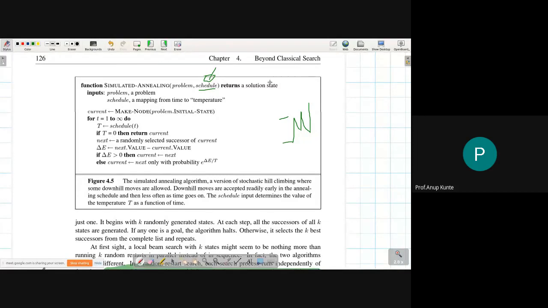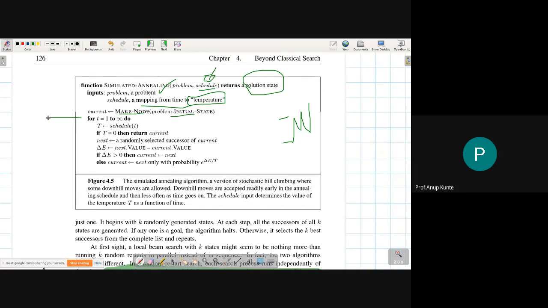So we are going to get the solution state. We are interested in the solution state, not the solution path again. Problem is the problem that we want to solve. Schedule is a mapping from time to temperature. Okay, this sense of temperature is the same sense that is given here. We are making a node out of the initial state. This is what every search algorithm of ours does.